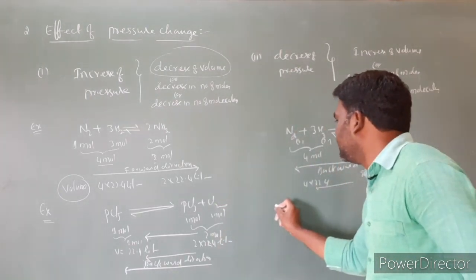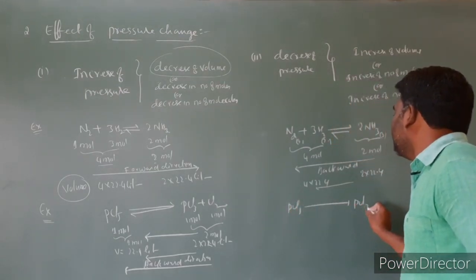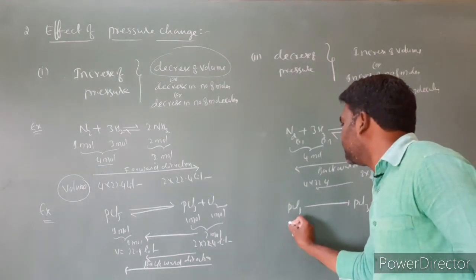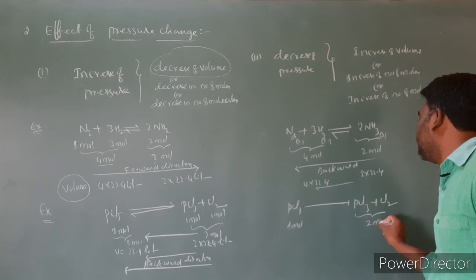Same idea, second example, PCl5 gives rise to PCl3 plus Cl2. Here the number of moles is 1 mole, and here the total number of moles is 2 moles.